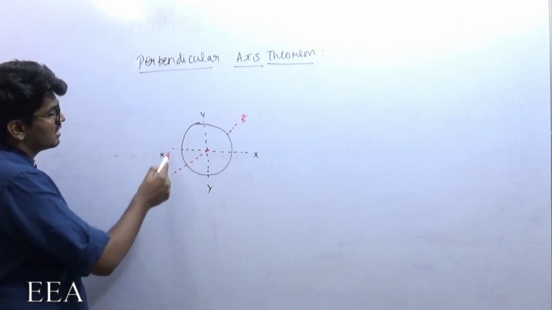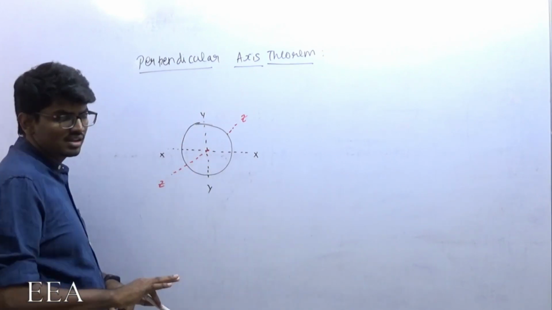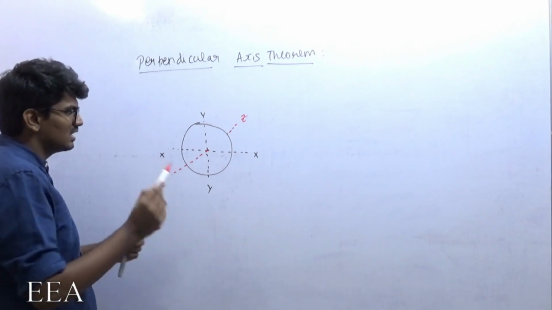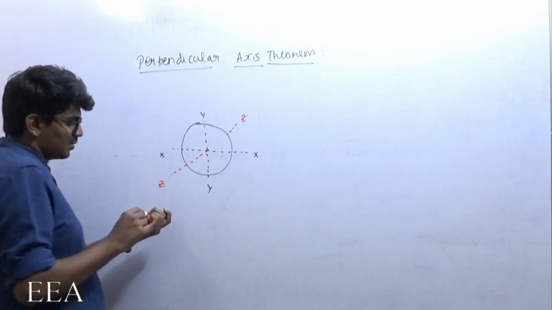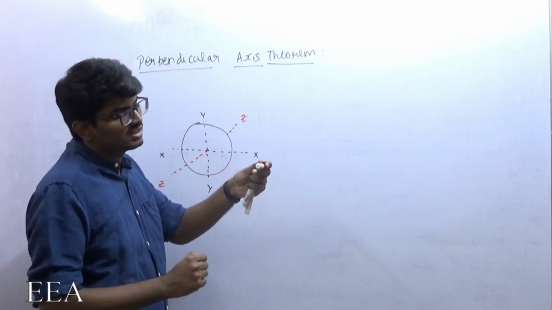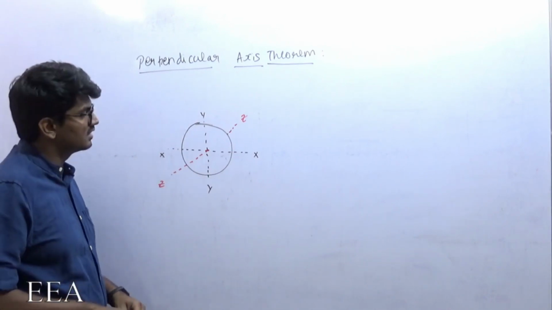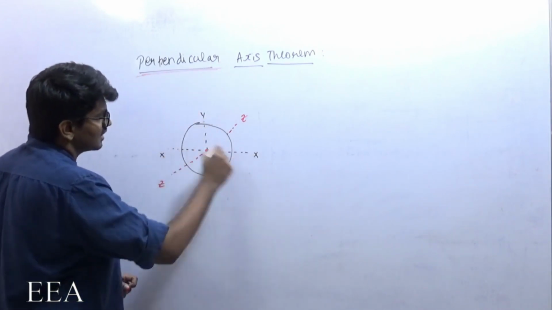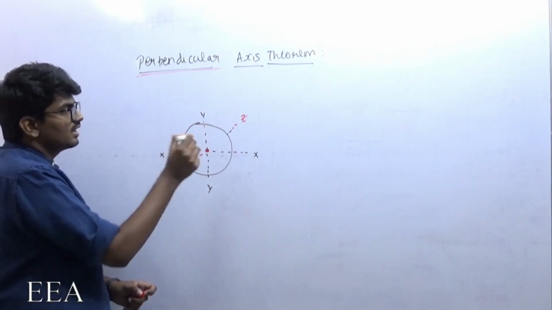If I find moment of inertia about x-x and y-y, it is just the area moment of inertia. If I find moment of inertia about this z axis, it's nothing but the polar moment of inertia. We already discussed this in the introductory video of moment of inertia. So about Ixx and Iyy, it is the normal area moment of inertia. For applying this theorem, x-x and y-y are in the plane of the figure, and z is perpendicular to the plane of the figure.